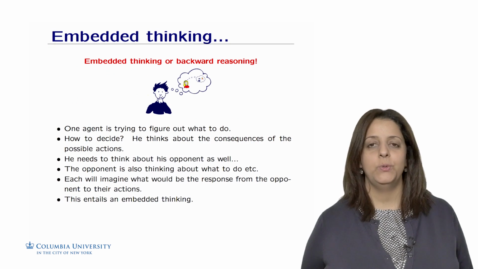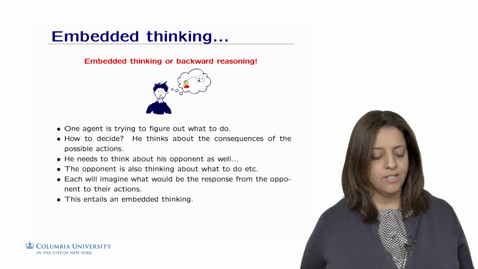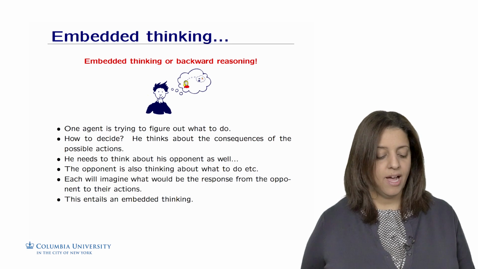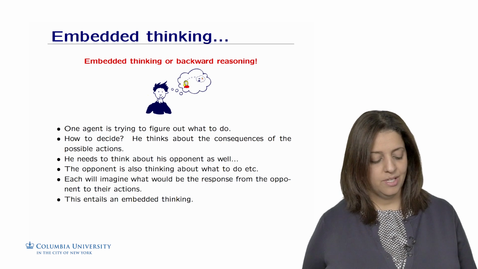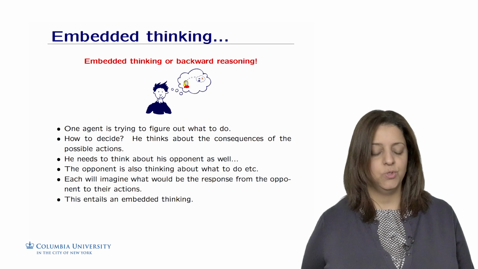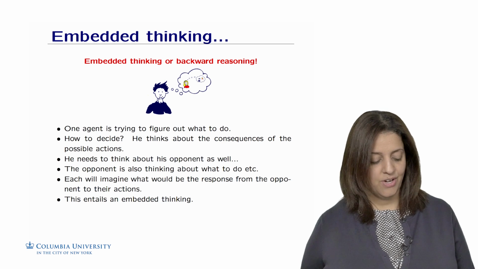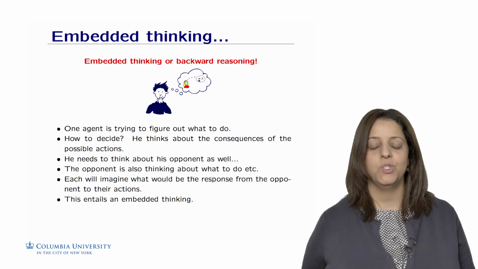A zero-sum game involves what we call embedded thinking or backward reasoning, in which one agent is trying to figure out what to do, how to decide. He thinks about the consequences of his actions. He needs to think about his opponent as well. The opponent is also thinking what to do, and so on and so forth. Each will imagine what would be the response from the opponent to his or her actions. This entails embedded thinking, and we need to take that into consideration when we solve the problem.